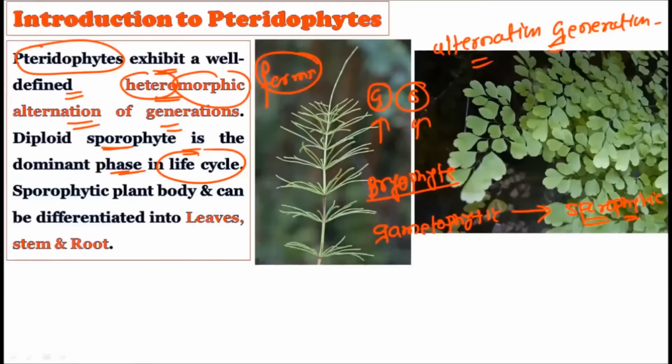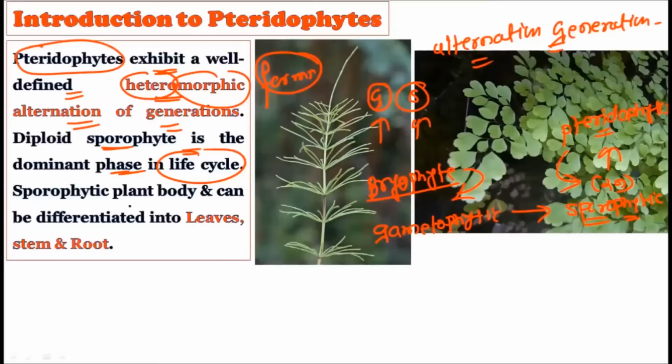The bryophytes show the dominant generation in the form of gametophytes, but the pteridophyte shows the dominant generation in the form of sporophyte. That is, the sporophyte, the diploid generation, is the dominant generation in the pteridophytes. Very important, because this distinguishes the pteridophytes from the bryophytes.